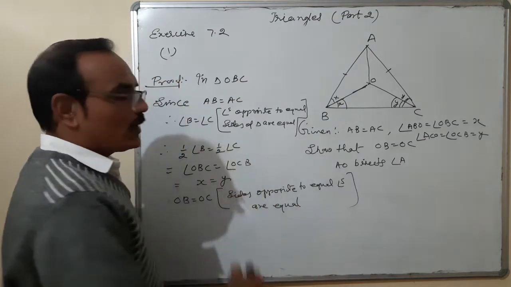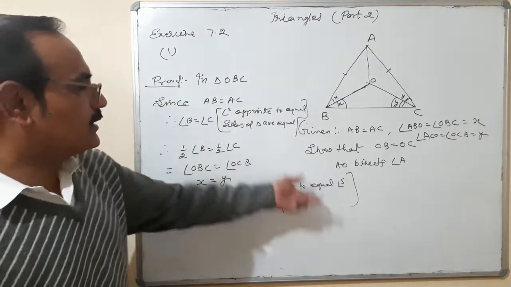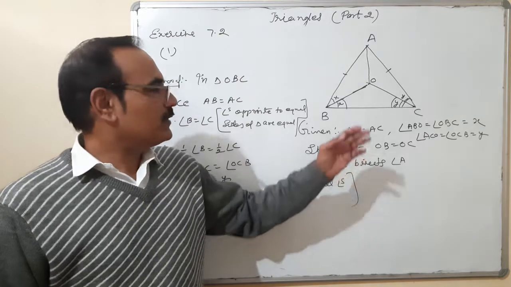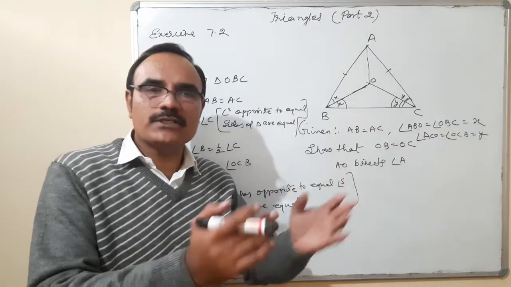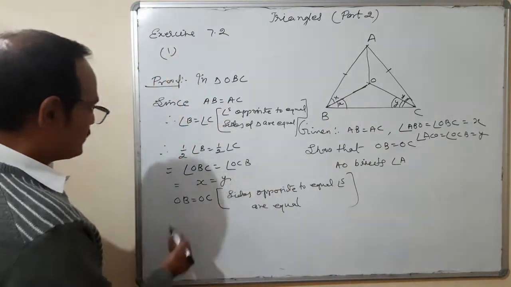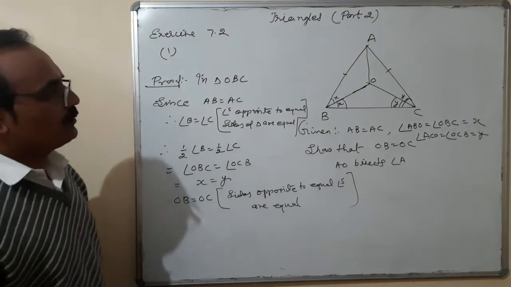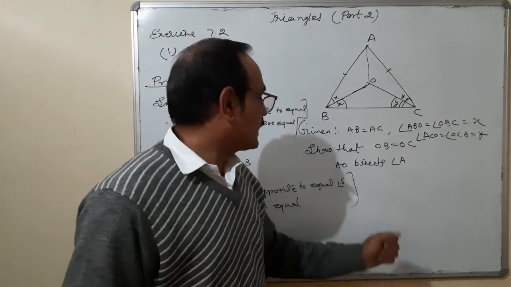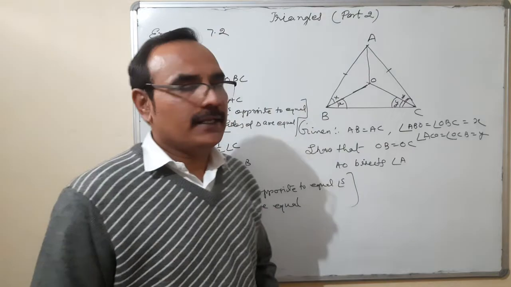In simple words, if opposite angles are equal, then their opposite sides are equal in a triangle. So therefore OB is equal to OC. One part is proved. Second is AO bisects angle A.